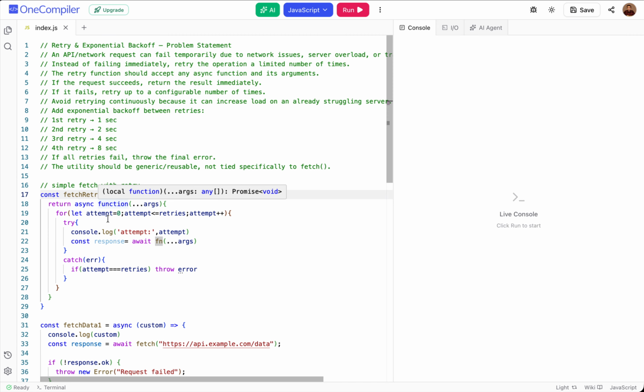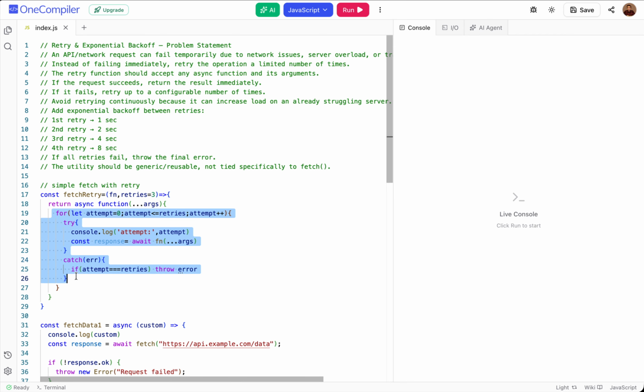As I said, it should be reusable and generic, and we can also pass arguments. So this function will be returning an asynchronous function, which is basically a promise, in which we'll be sending the args, or whatever arguments we need to send, and now the main logic starts, right?